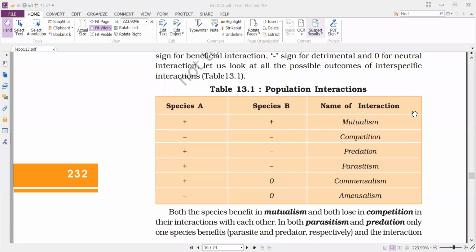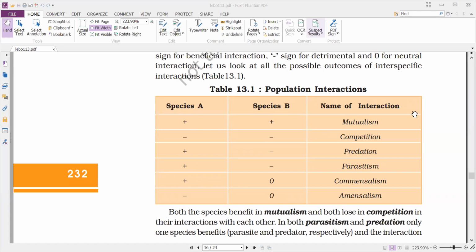And the symbol zero is given if it is neutral. That means it is neither harmed nor benefited. So that's what we can see here.